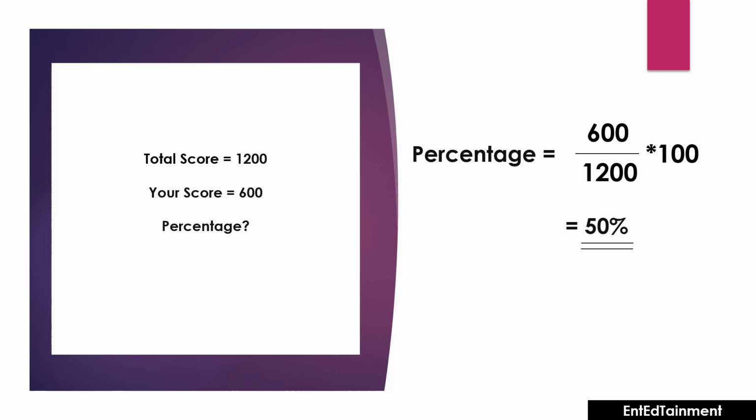So what is the percentage here? We can easily calculate it. Percentage is equal to the score scored by the student, that is 600, divided by the total score, that is 1200, into 100. If we divide 600 by 1200 and multiply that by 100, we will get the value, that is 50 percent. So here the percentage is 50, and I think you are clear with the concept. It's nothing but the percentage of the score we scored based on the total score. So this is percentage.